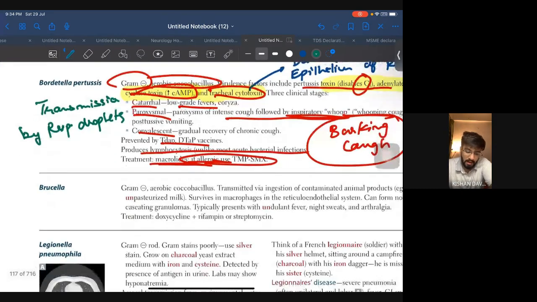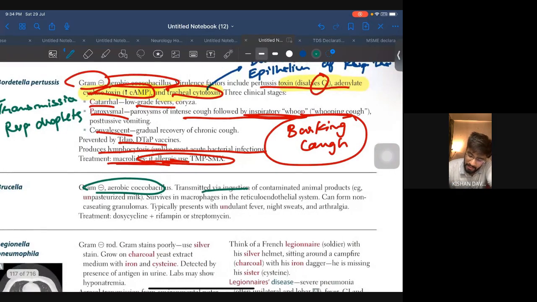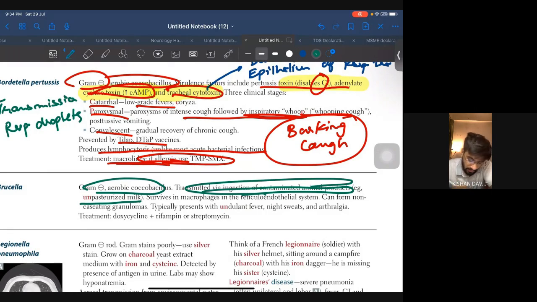Coming to Brucella. Brucella is a gram-negative aerobic coccobacillus transmitted via ingestion of contaminated animal products. Contaminated animal products, very important. Unpasteurized milk. Now, unpasteurized milk and contaminated animal products, very important.